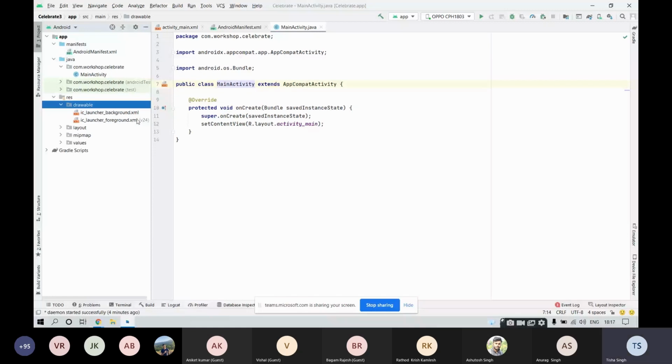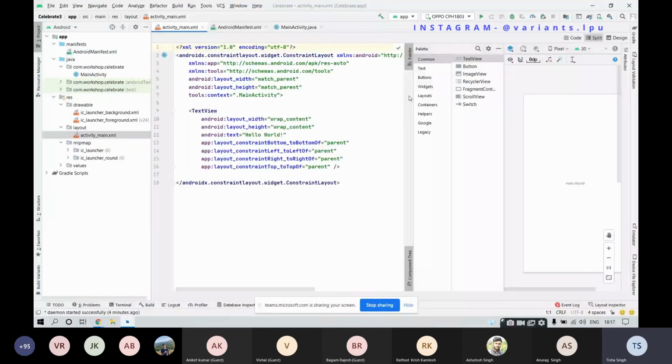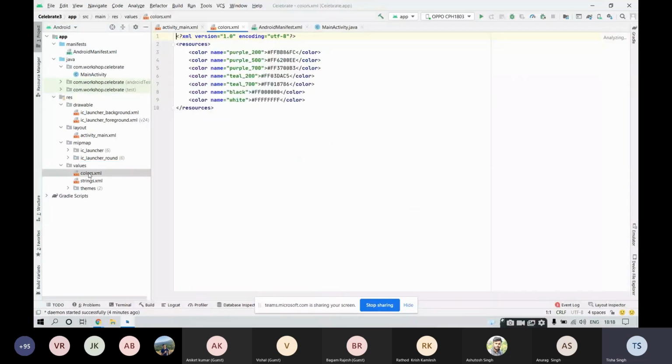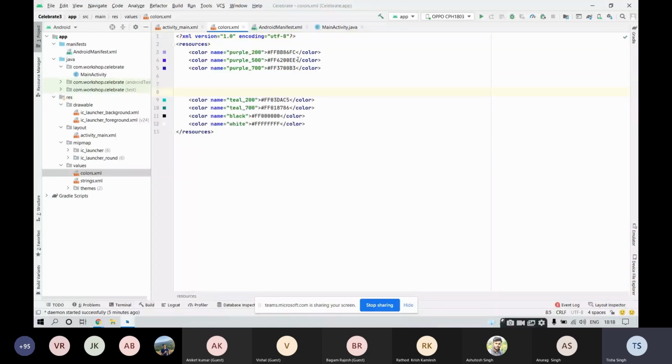Then we do have layout. Inside layout, we have activity_main.xml. As I said, XML is the code which takes care of the front end part. So we have this extension activity_main.xml for the front end. After that, we do have values. Inside values, we have colors.xml and strings.xml. Now this colors.xml is very, very important again. Colors.xml keeps track of all the significant colors that we will be making use of in our application. So we mainly have three colors: colorPrimary, colorPrimaryDark, and colorAccent. Let me show you.